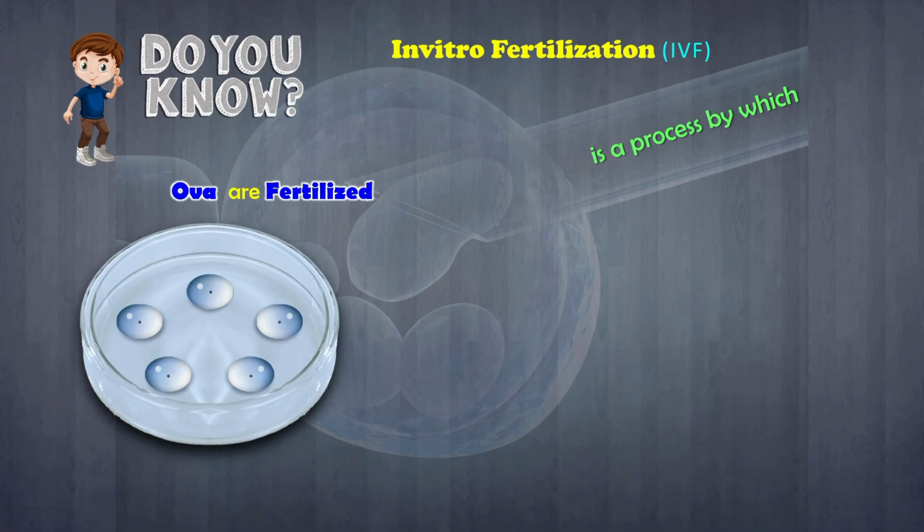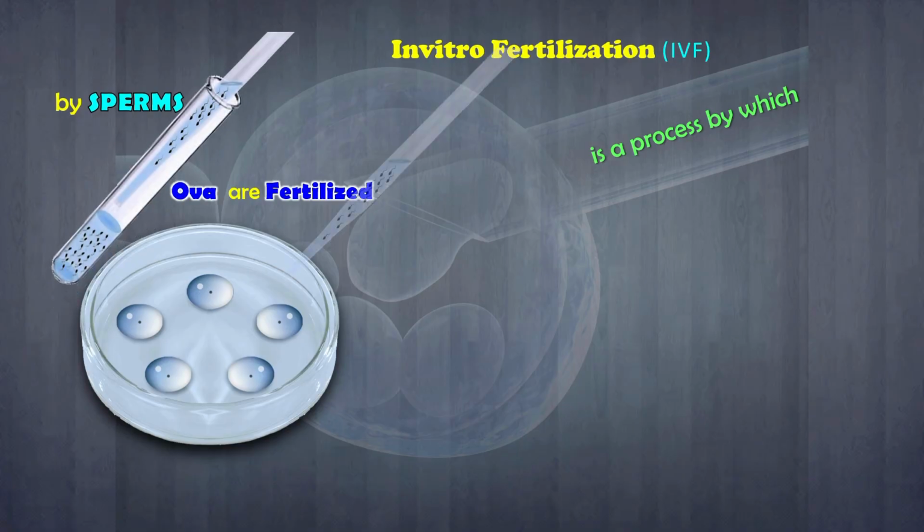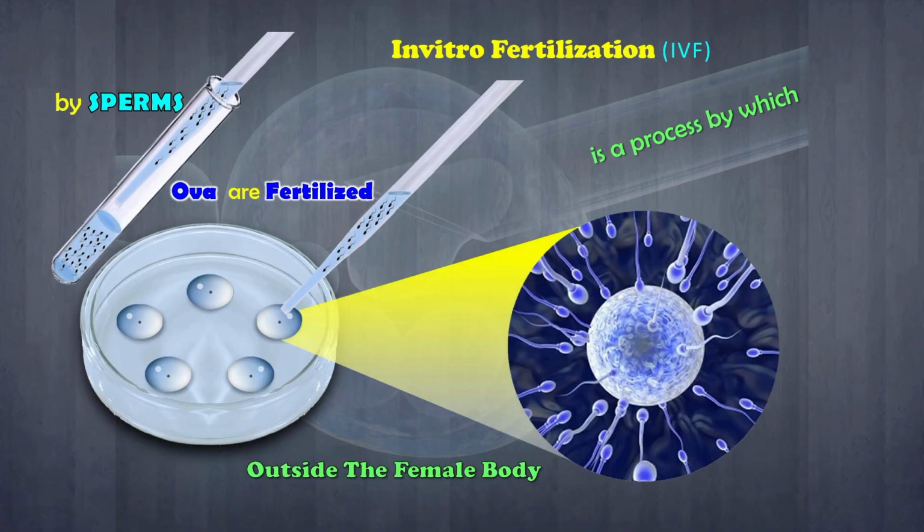In IVF, the collected eggs are placed in a dish. Sperms are then carefully added to these eggs. Here, fertilization takes place outside the female body. This means the egg and sperm join in the lab instead of inside the oviduct.